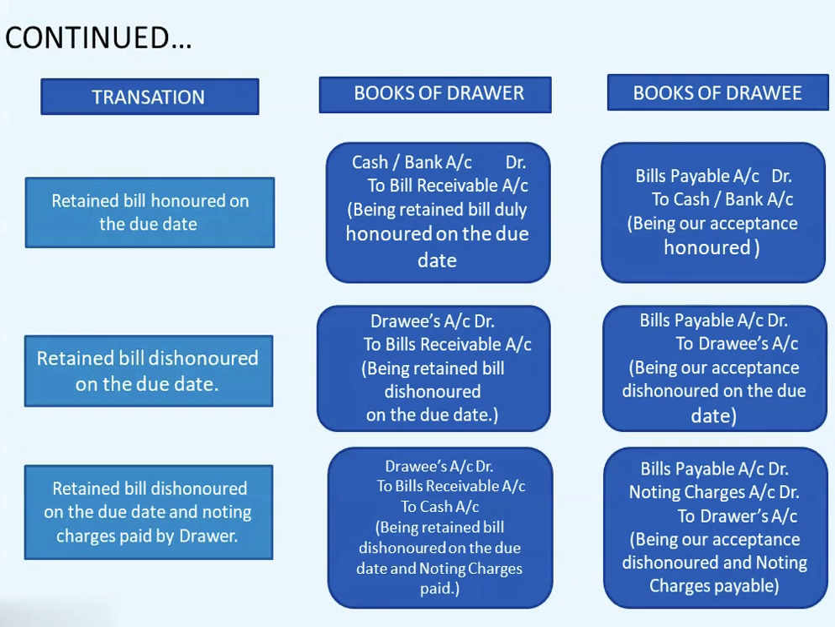So here students we have discussed case number 1, that is the retained bill. It is honored on due date and it is dishonored on due date. Now in the next class we are going to start with the second case of bill of exchange and then the third and the fourth.